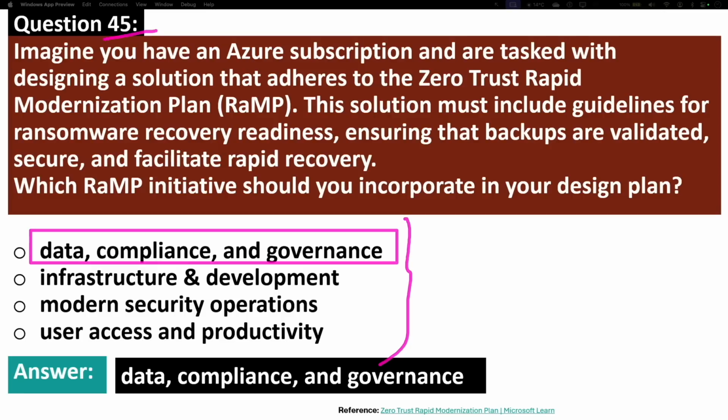One of the use cases of RAMP is that it can help organizations prepare for ransomware attacks by implementing robust access controls and monitoring systems that detect and respond to suspicious activity, thereby mitigating the impact of such attacks.